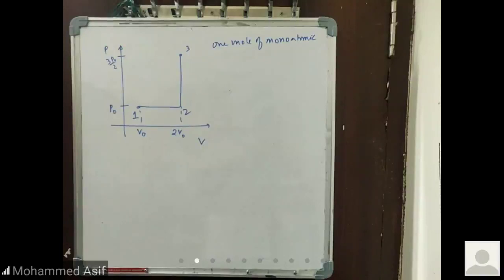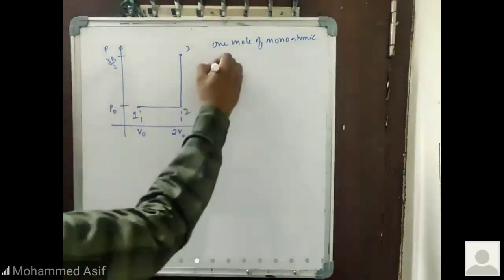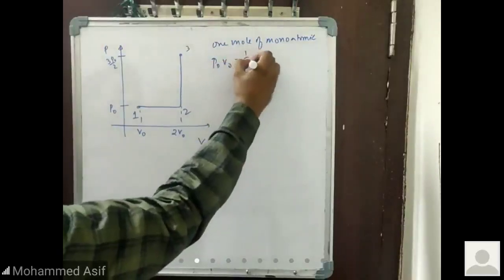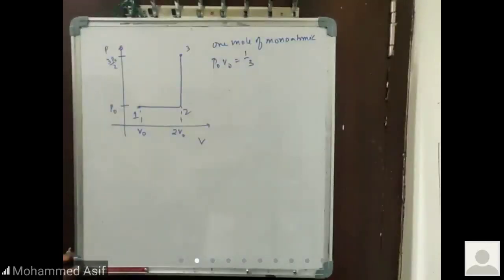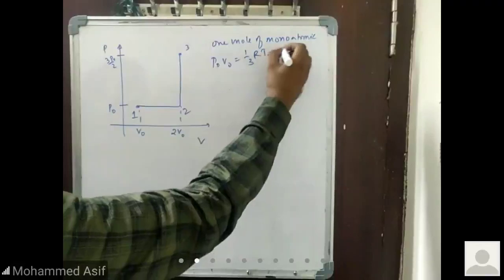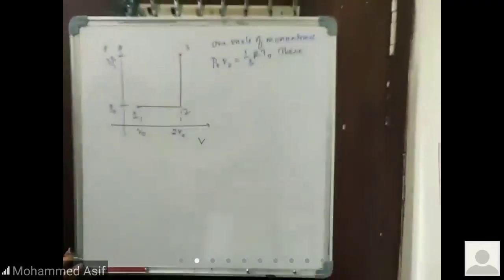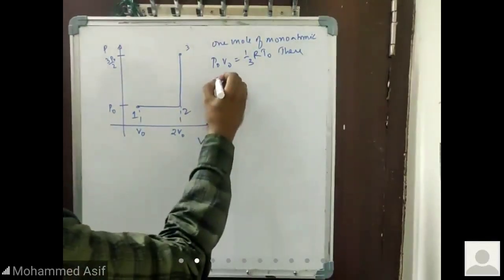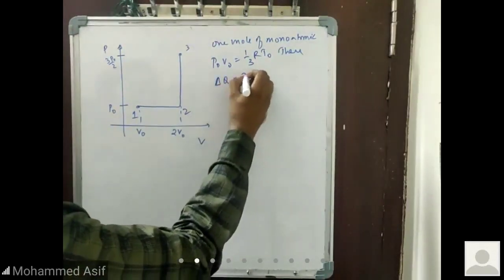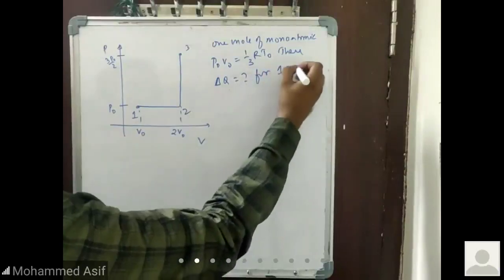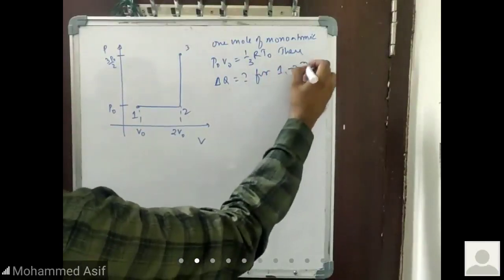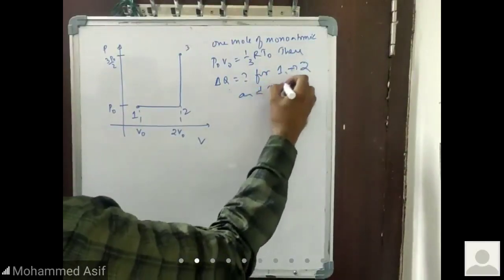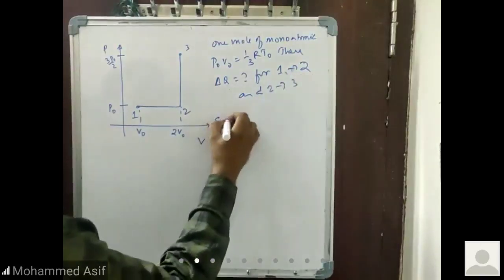In the process, 1 mole of monoatomic gas is shown in the PV diagram with P naught V naught equal to 1/3 times R into T naught. Then what is delta Q for 1 to 2 and 2 to 3? Then delta Q is equal to how much for the 1 to 2 and 2 to 3 process? This is a question.